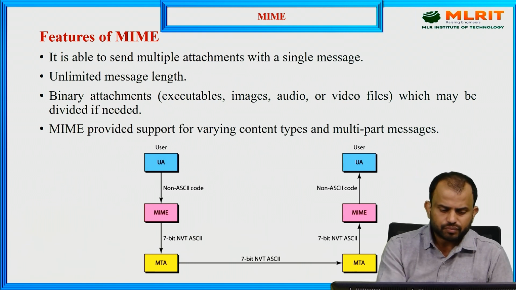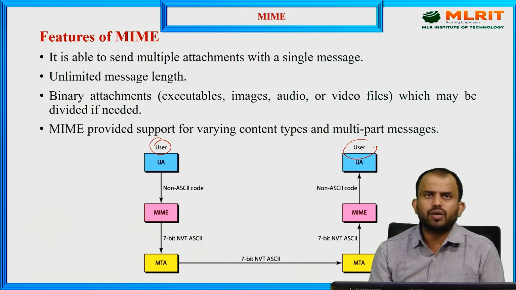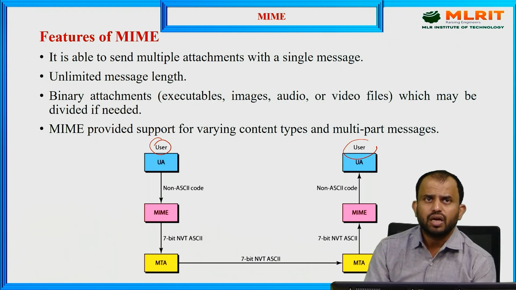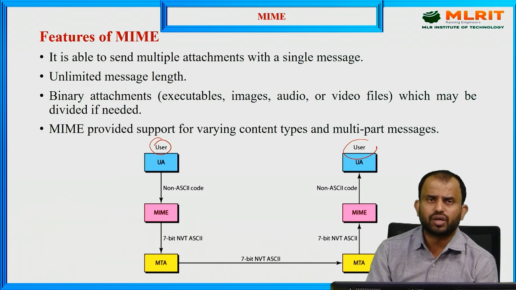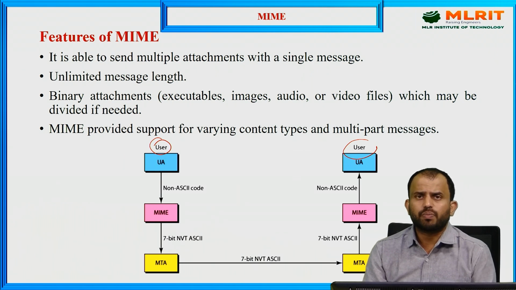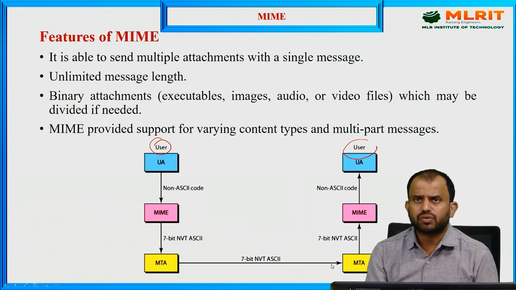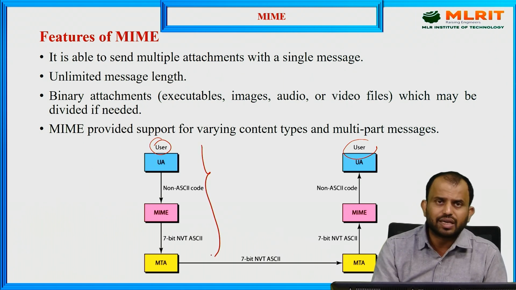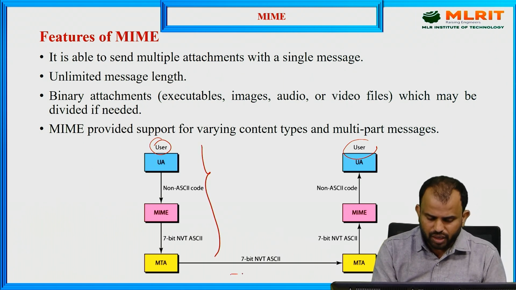Users can send information, and you can send multiple attachments in a single mail. There is unlimited message length, and attachments like images, audio, or video files may be divided if needed. This may be provided through a technique called a multi-part message. For example, all these things are non-ASCII data, formed using 7-bit ASCII techniques.